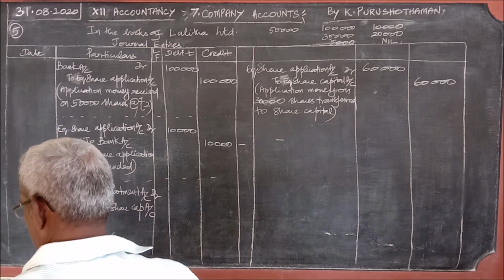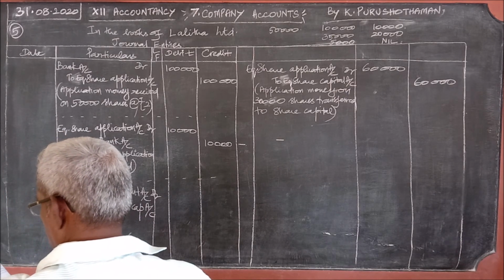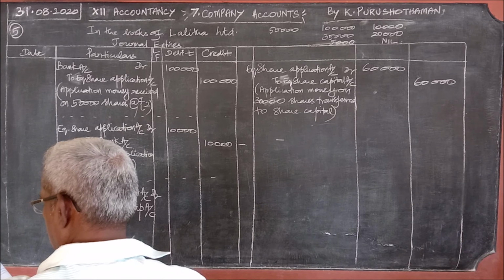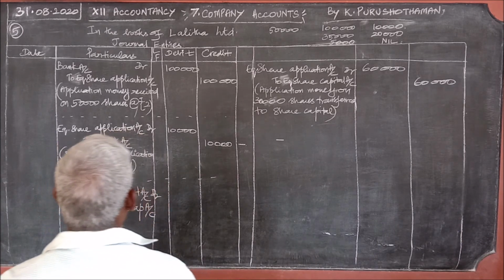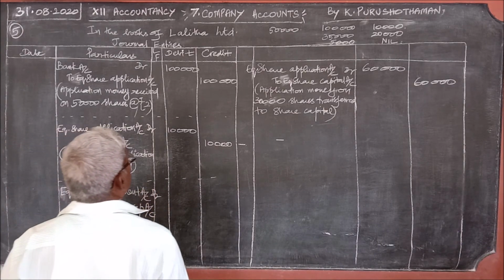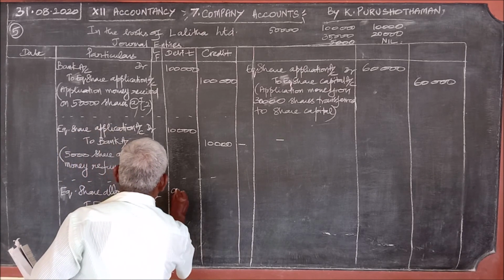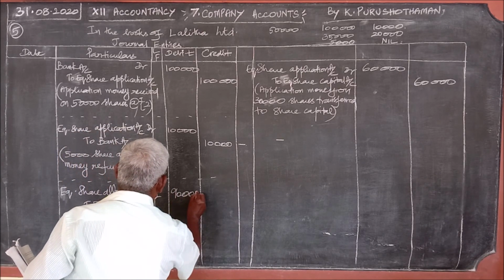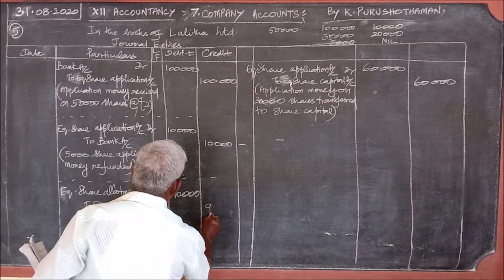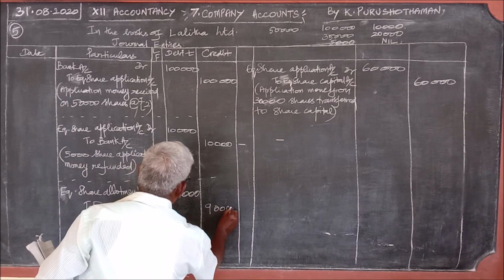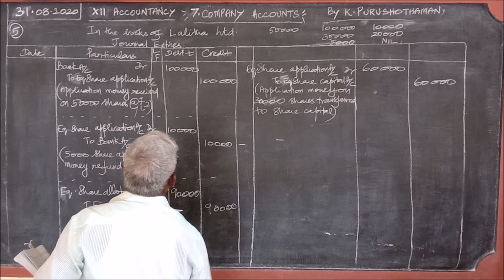What should be the allotment money? 3 on share allotment. So 3 into 30,000, 90,000. It should be received by the company.